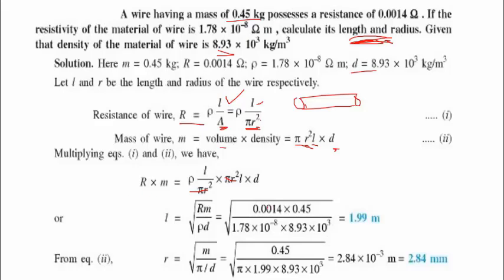Then you can find L: take resistivity here, find the square root, so L is equal to the square root of R m over resistivity times D, where D is density, not diameter. L times L gives L squared. So L is given by that, and you get L is 1.19 meters.